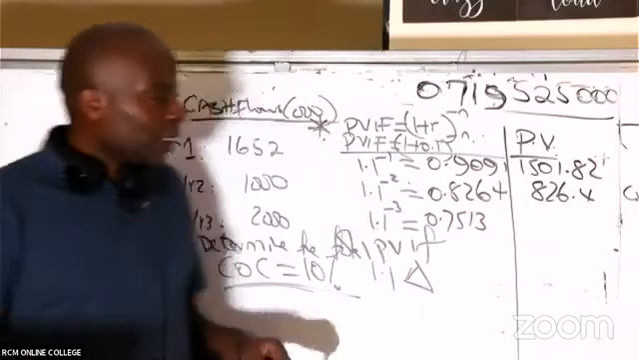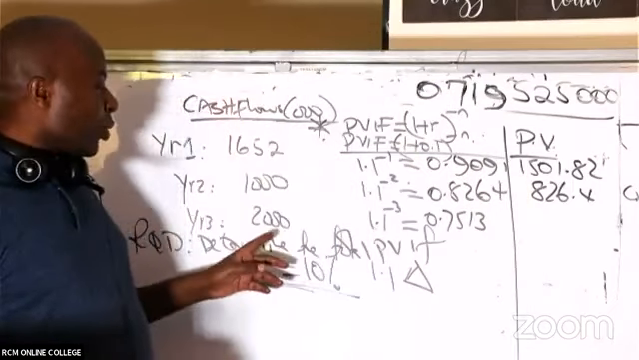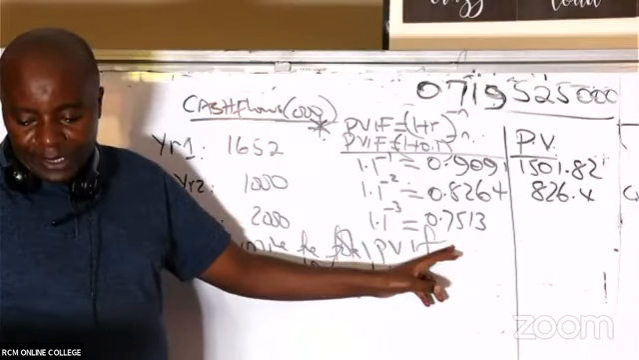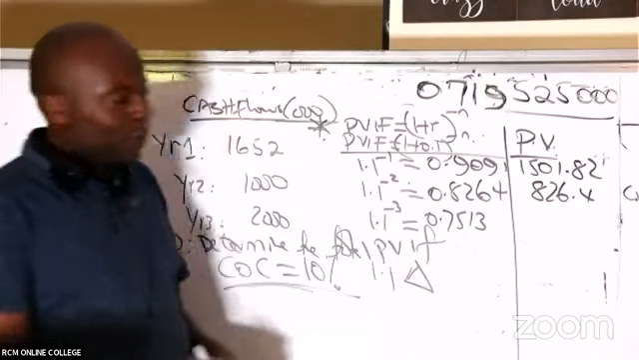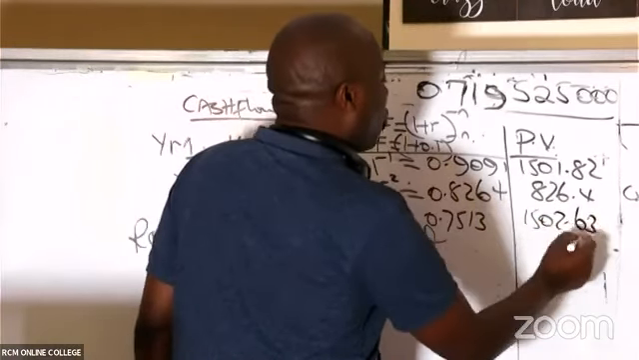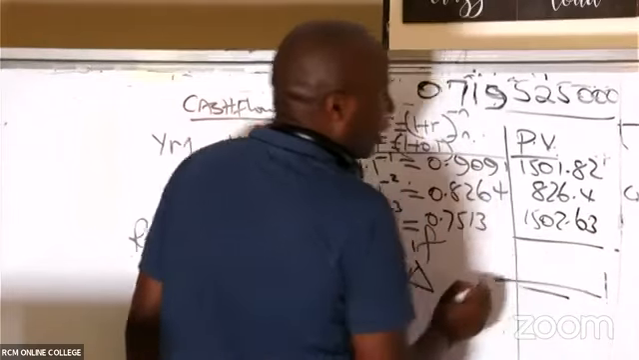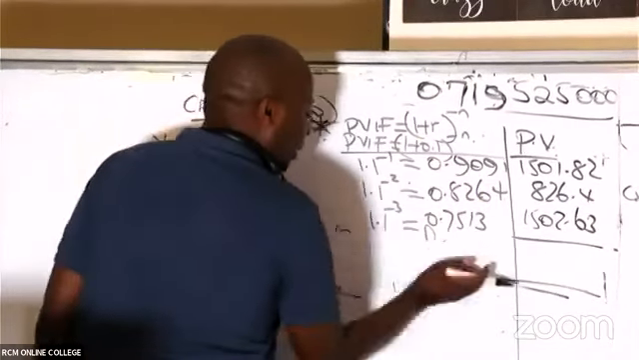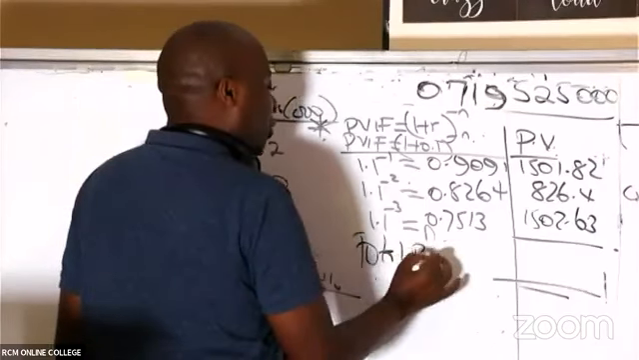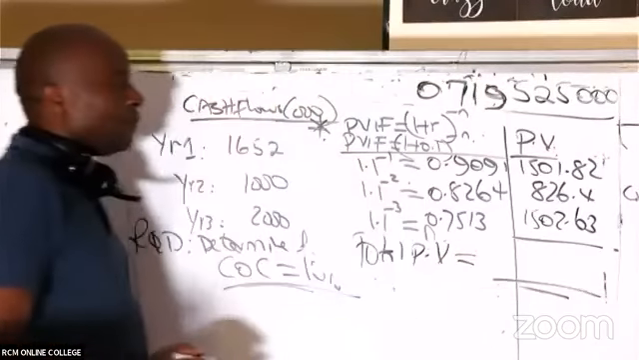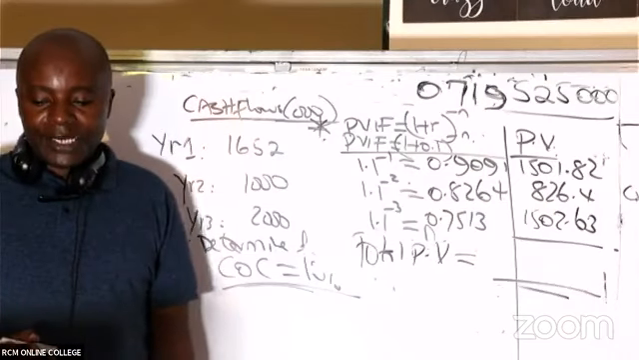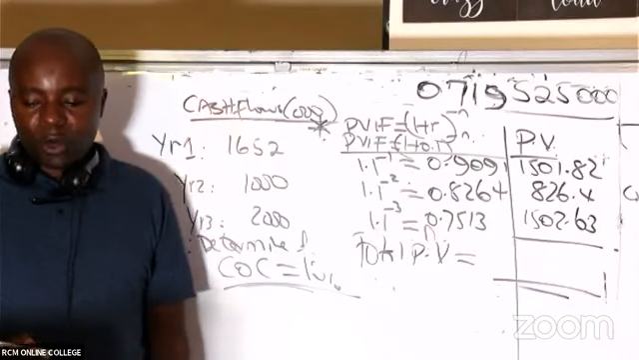So the last one, now we are talking of 2,000 times 0.75. I'm being given a figure of 1502.63. Therefore, you now add the 3 numbers, to give us what we call the total present value.